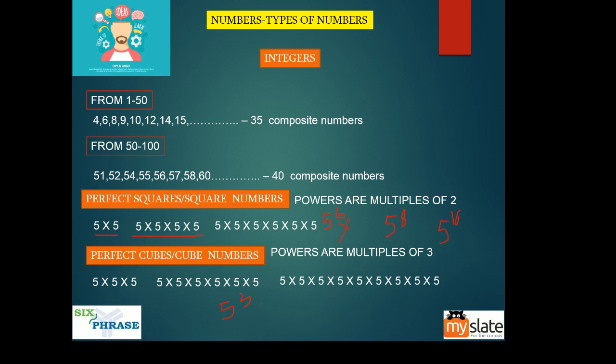Now 5 power 6 is not a square number. Okay, the next: 5 cube is a cube number, 5 power 9 is a cube number, 5 power 27 is a cube number. So all these numbers are cube numbers. Okay, so this again is not a cube number.